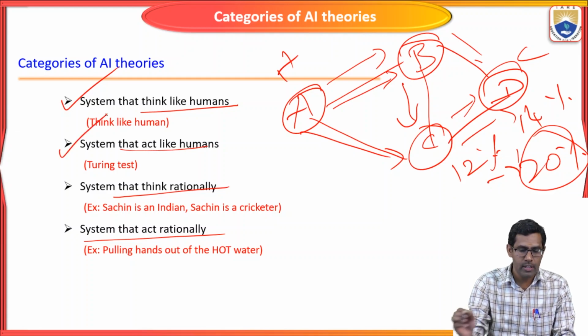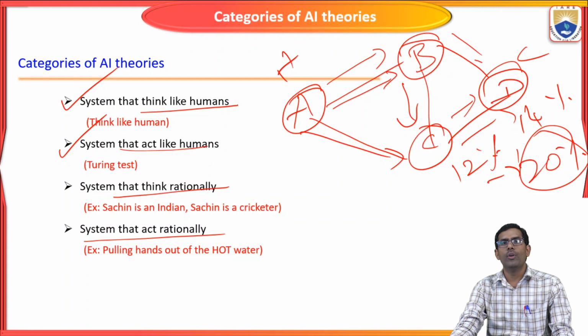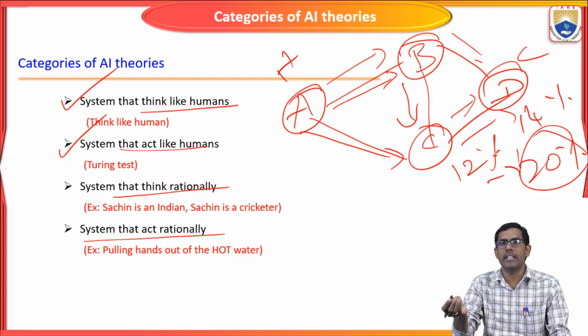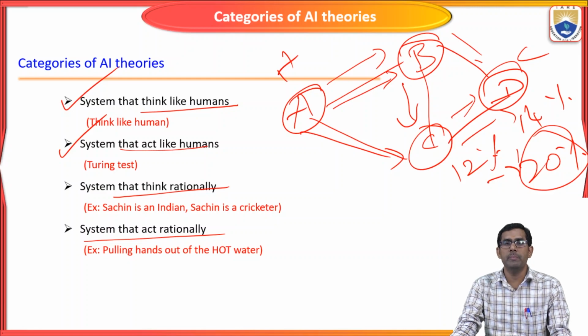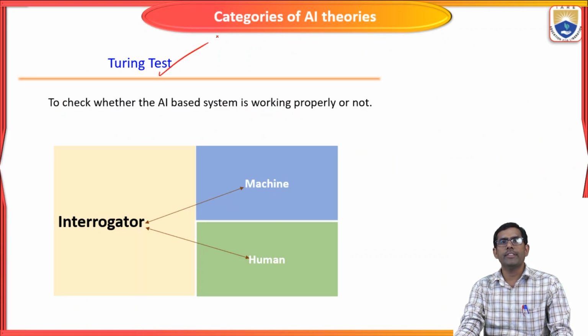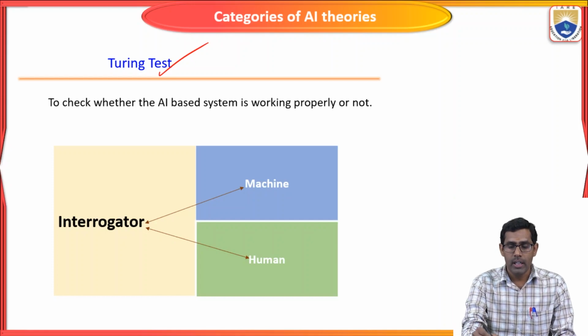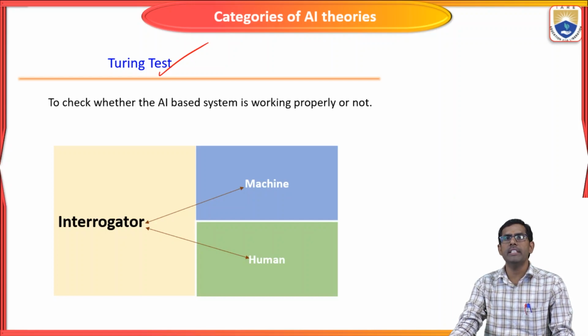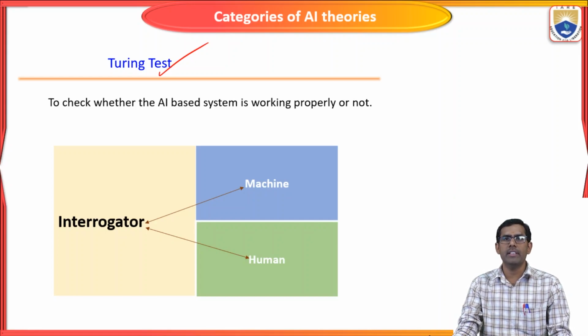The second one is the system that acts like a human. It should act like a human. How a human acts in a certain environment or based on the situation, the artificial intelligence system also should act like that. For example, they give the Turing test. So what is the Turing test? The Turing test was developed by a famous scientist for testing whether the artificial intelligence system is working properly or not.